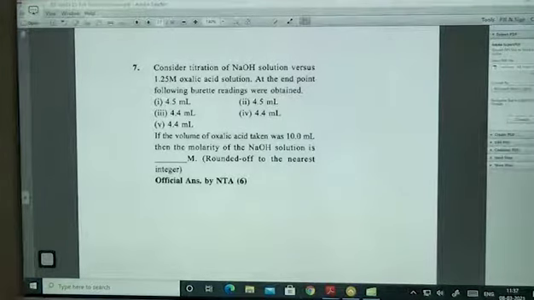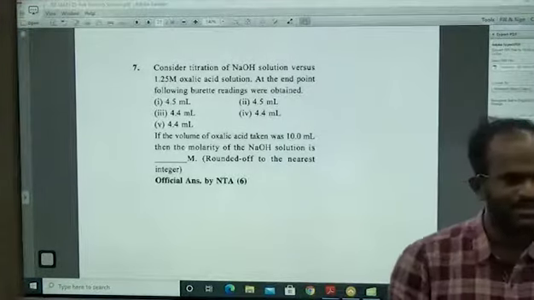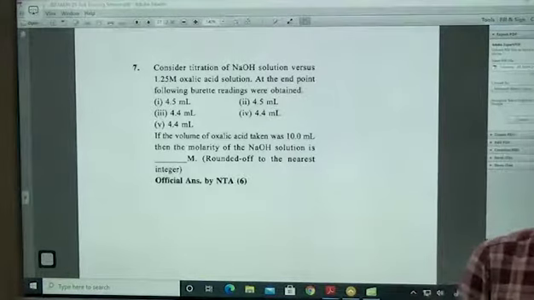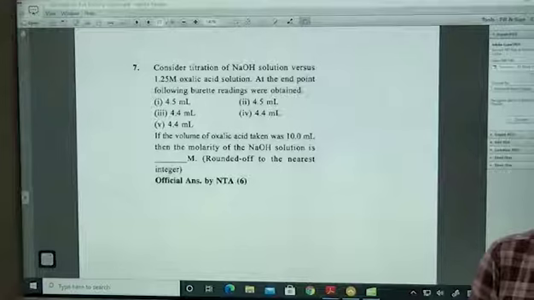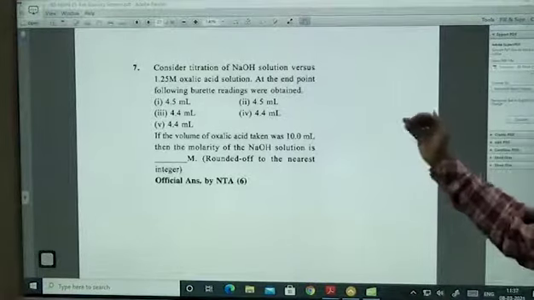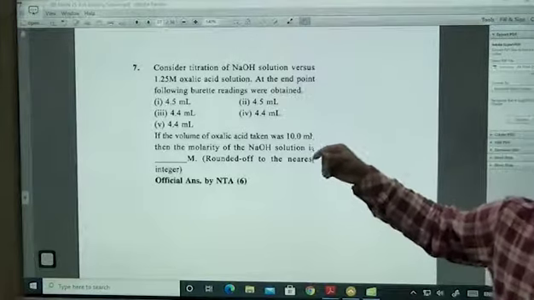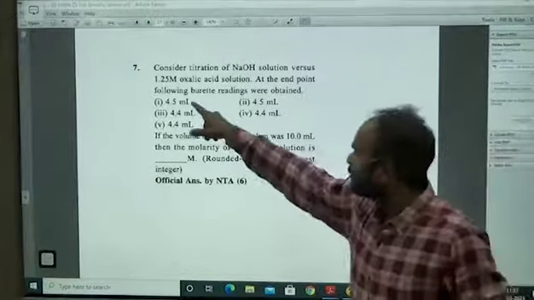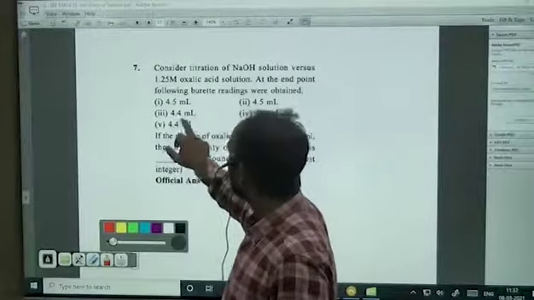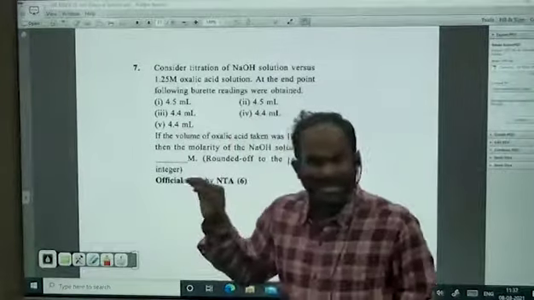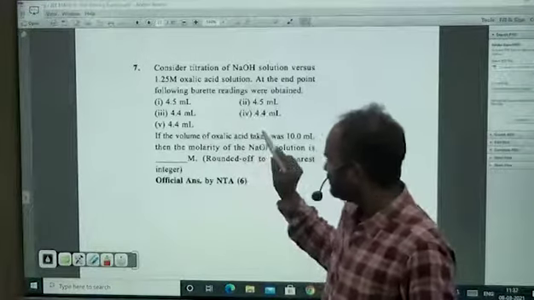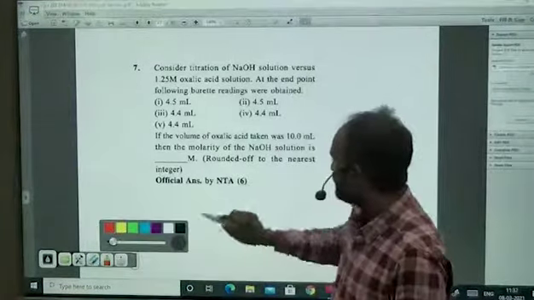Otherwise, for example, you got 10.5 the first time, 11.2 the second time, and 14.6 the third time, you have done it absolutely wrong. There is no point in taking the value. So whatever burette readings they are giving, these are repeated values. 4.5, 4.5, that is okay. But again, look at this: 4.4, 4.4, 4.4. What is the meaning of this? The volume should be